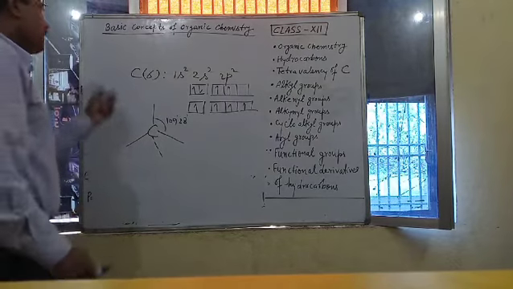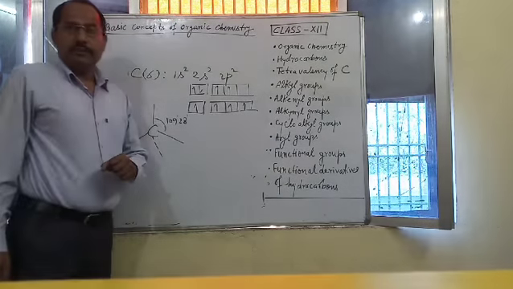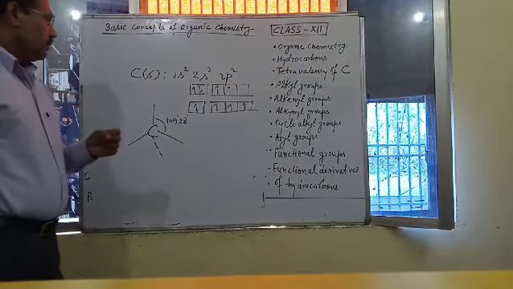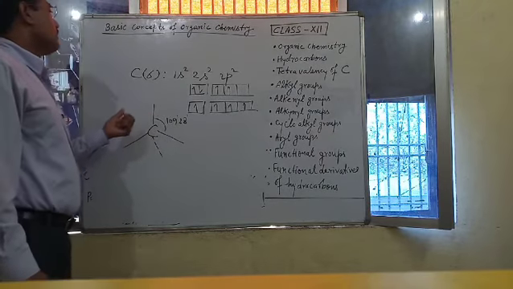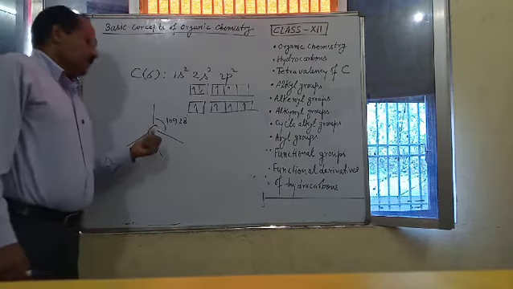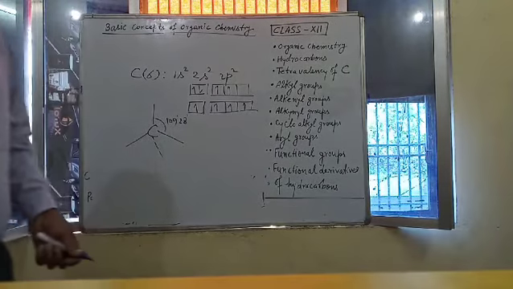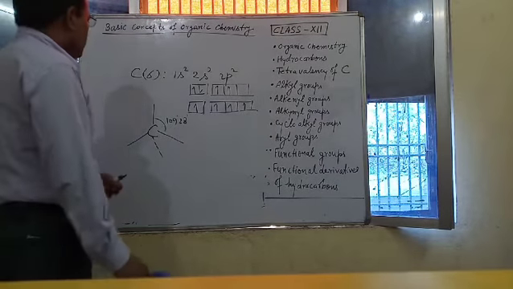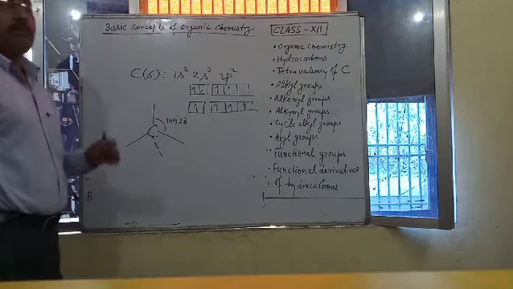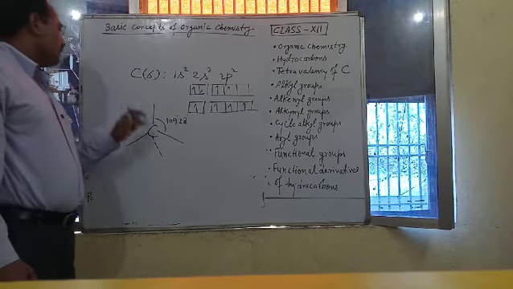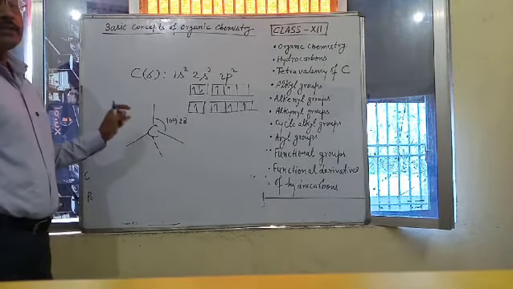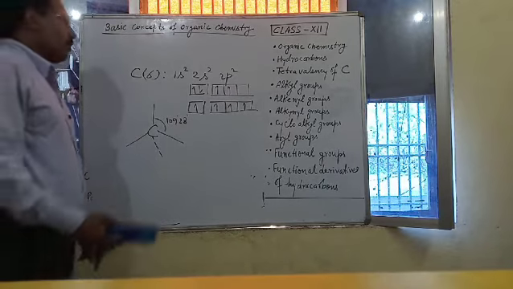Means carbon atom exhibits 4 valency in all its compounds, but it is important to note that carbon atom satisfies valency not by making only single bonds. It can satisfy its valency by making single bond, double bond and triple bond like this.